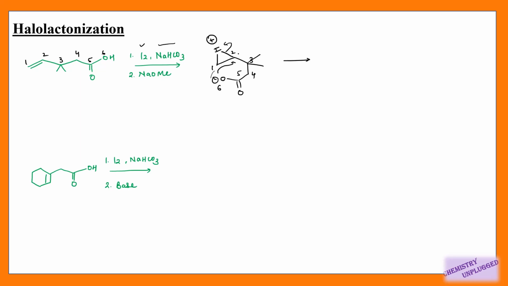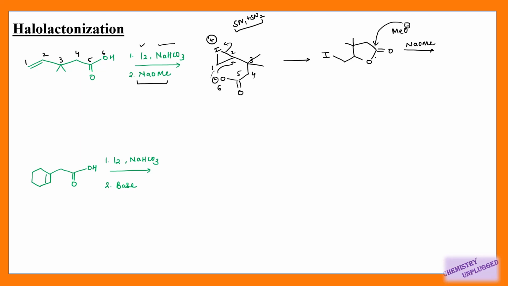So it is a mixture of SN1 and SN2 reaction. We have already discussed it in previous chapters, right? It will form this product. So up to this stage, it is halolactonization. Then if we are using sodium methoxide, what can happen in this reaction? This sodium methoxide will provide me the methoxide ion, which will attack on this carbon, right?